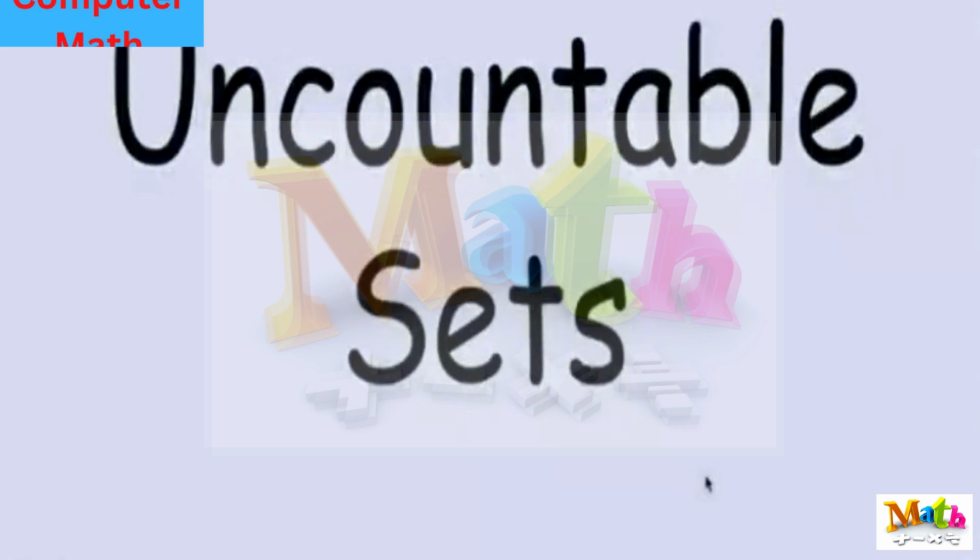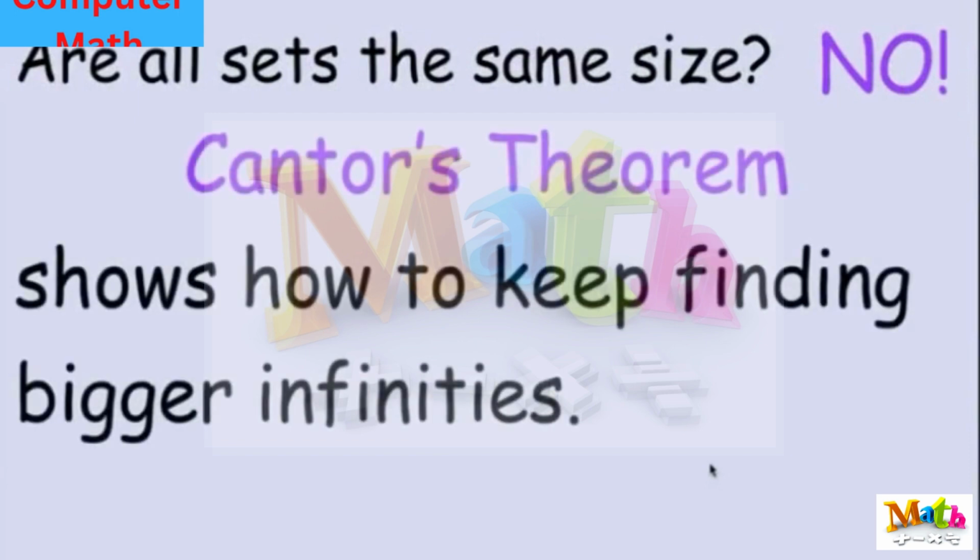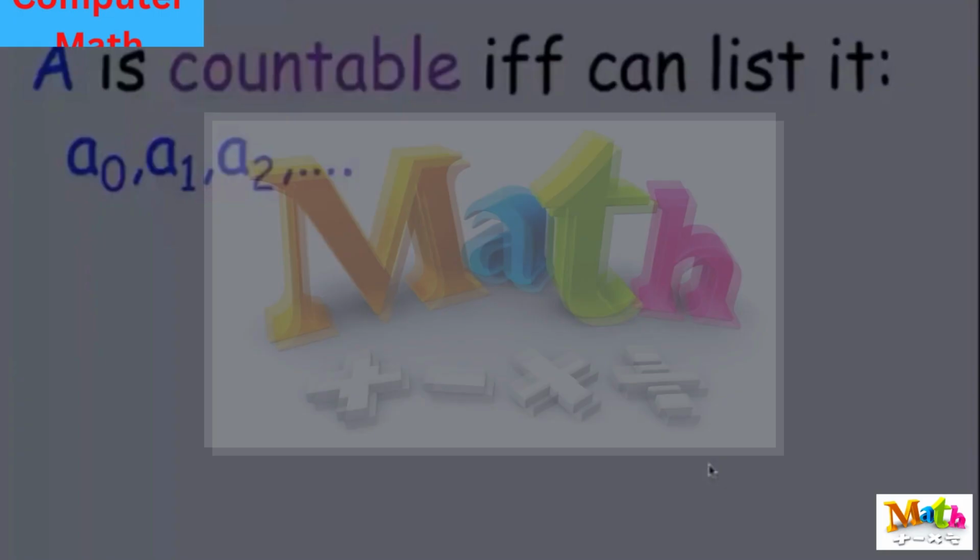That's what we're going to do in this segment. So Cantor's question was, are all sets the same size? And he gives a definitive answer of no. Cantor's theorem, which we're about to present, will show that in fact there isn't any biggest infinity. For any given infinity, you can find a bigger one in a very simple way.